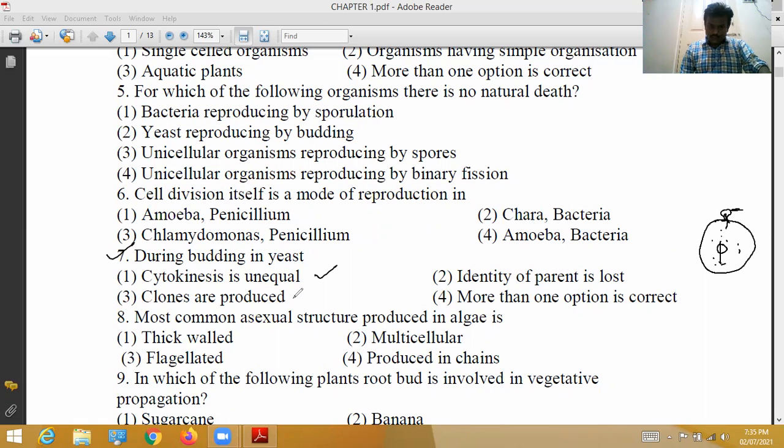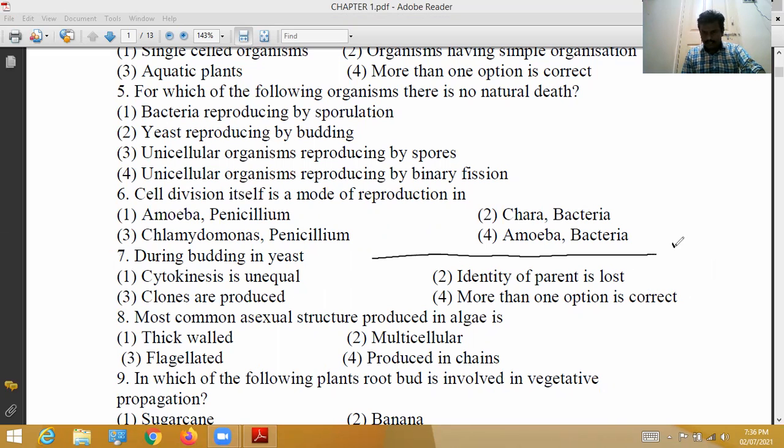Okay, that's it. Clones are produced. Yes, clones morphologically, genetically similar to their parents. So in this case, first, second, third, 3 options are correct. So more than one option is correct. So seventh question, correct option is 4.